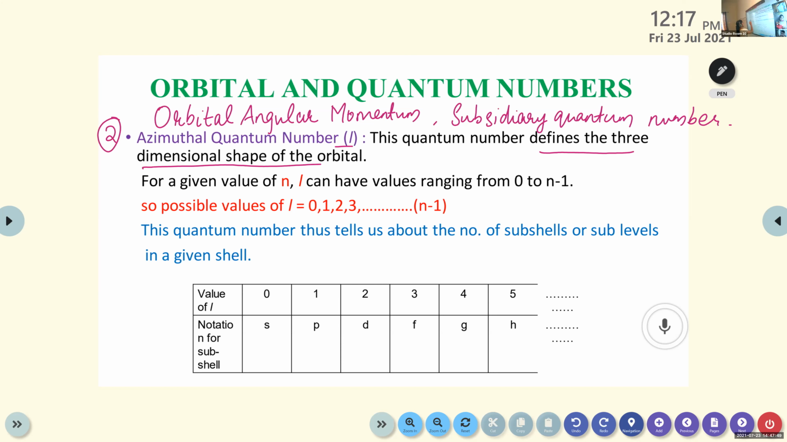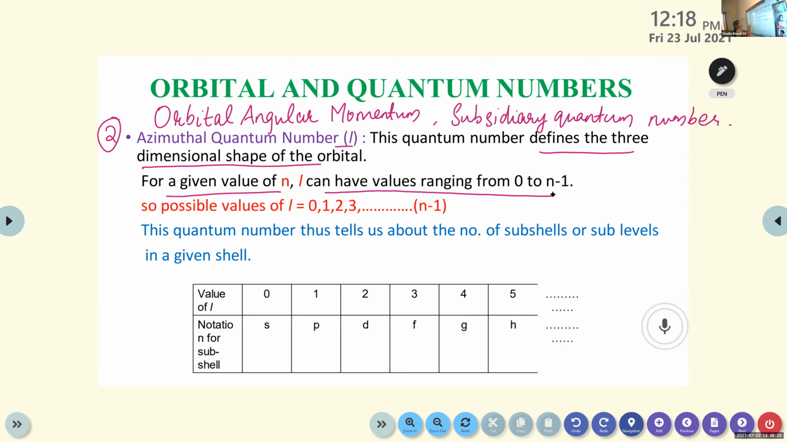Okay. Then for a given value of n, n starts from 1, that means non-zero integer values. Here L can have values ranging from 0 to n minus 1. If n starts from 1 to n, this L starts from 0 to n minus 1. That's the range of the azimuthal quantum number, from 0 to n minus 1.